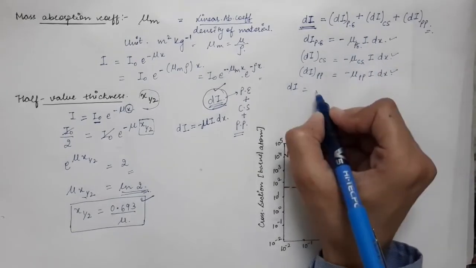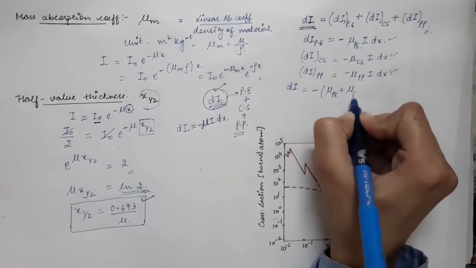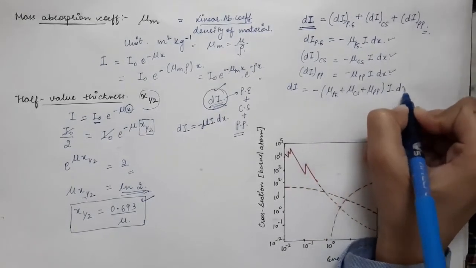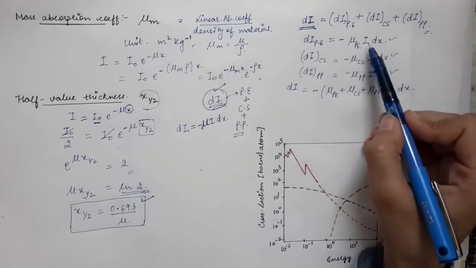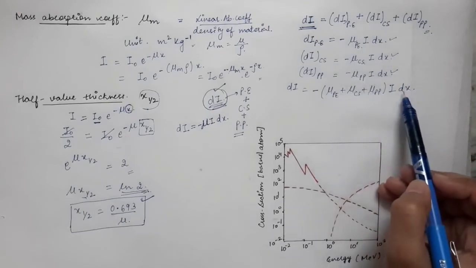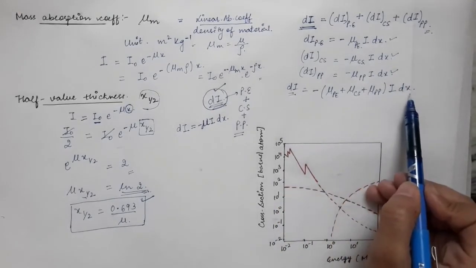So you will just get minus of (mu_PE plus mu_CS plus mu_PP) I dx. We have just clubbed these three equations and taken I dx common. So the net decrease in intensity is equal to this factor.